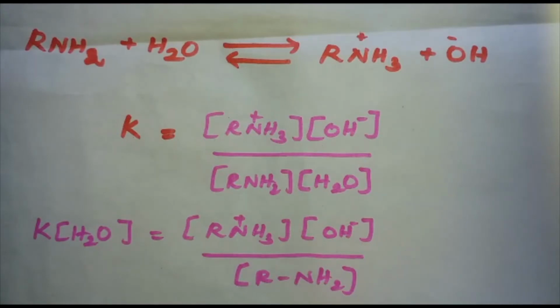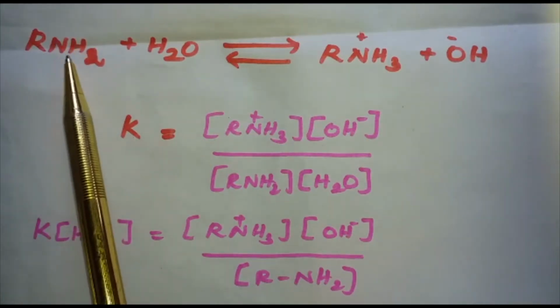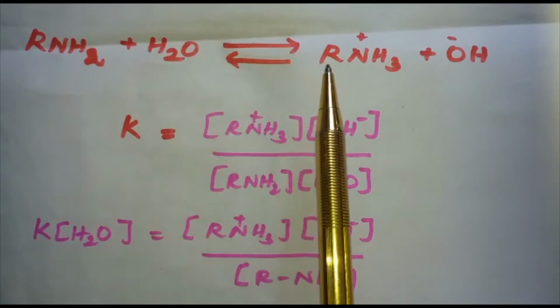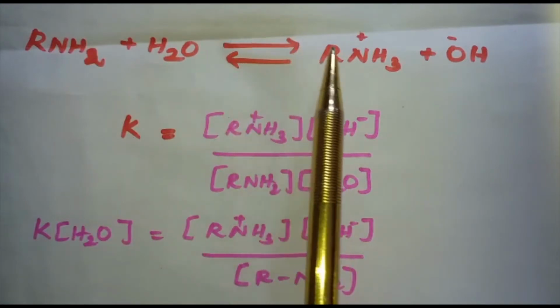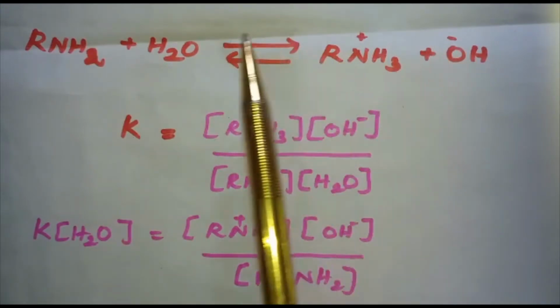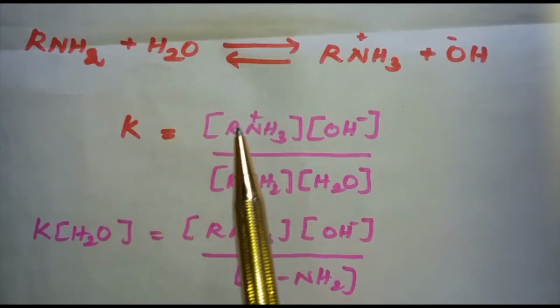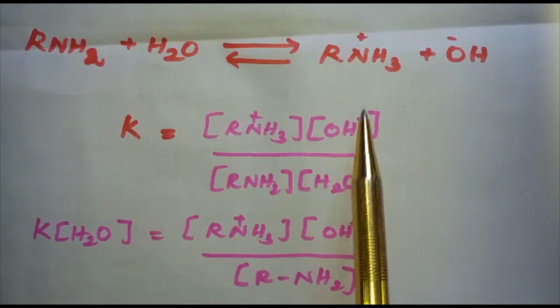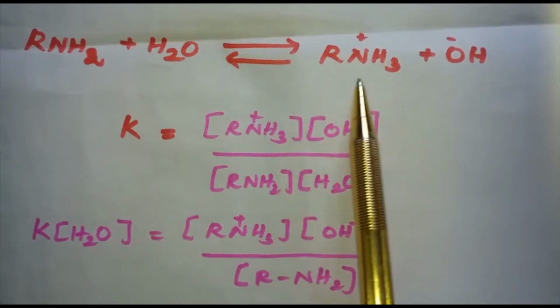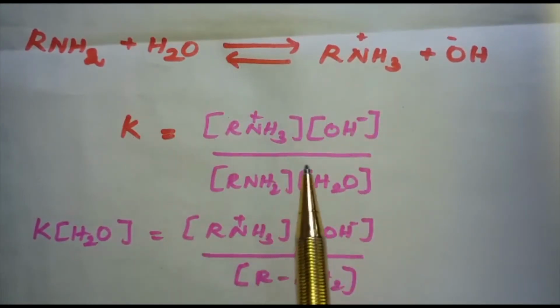Here we can see this reaction: RNH2 plus H2O gives RNH3+ plus OH-. We can write the equilibrium constant K, that is concentration of products by reactants: RNH3+ into OH- by RNH2 into H2O.